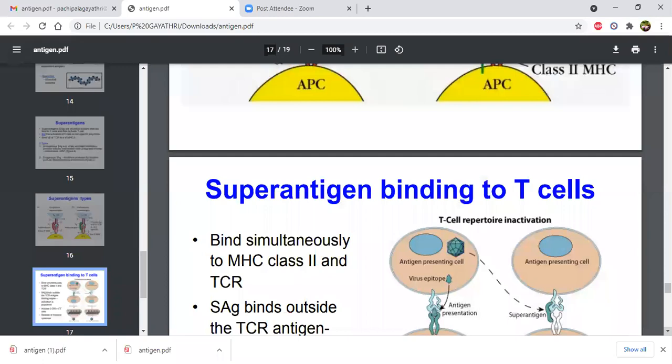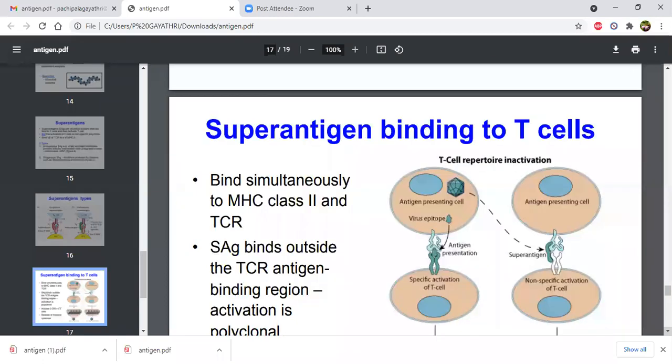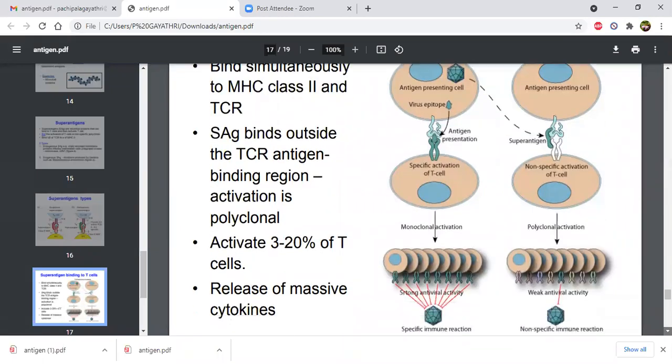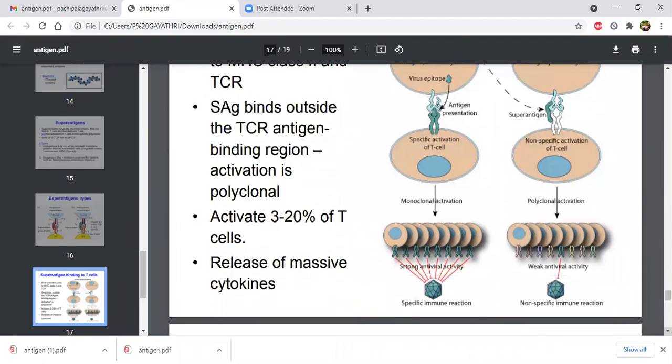TCR means T cell receptor. SAG binds outside the TCR antigen binding region. Activation is polyclonal, involving 3 to 20% of T cells, with release of massive cytokines. This is the diagram; follow that.